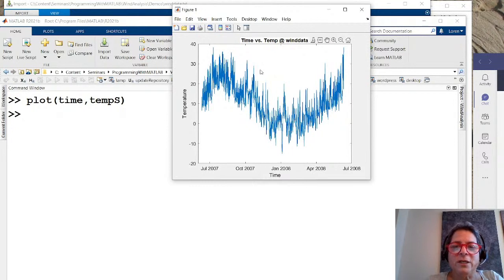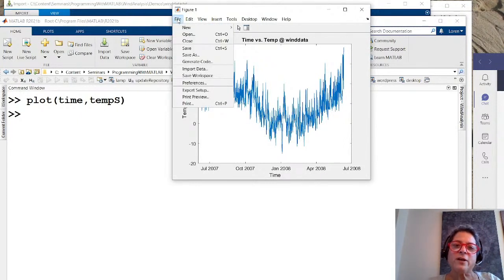Maybe that's the station name. Okay. All right, so that's a little bit better. Now, if I think about wanting to do this again and again and again, what I might want to do is actually take everything that I've done here and save it in a way so that I could reuse this plot, of course, except for the wind data, but I'm not going to worry about that right now.